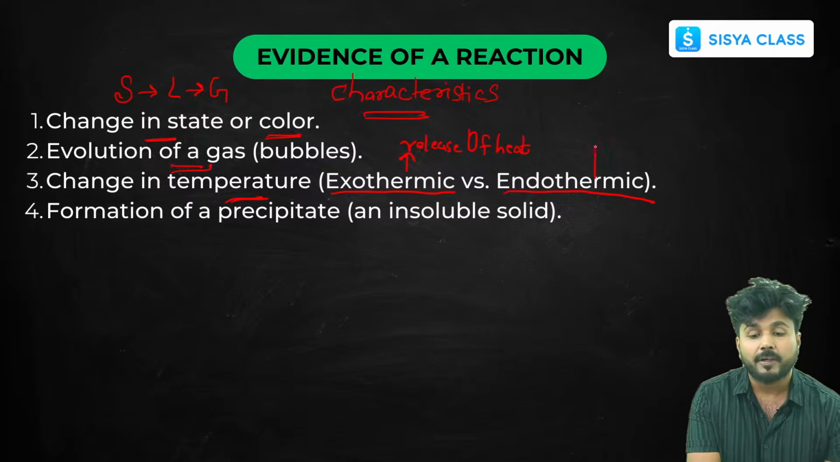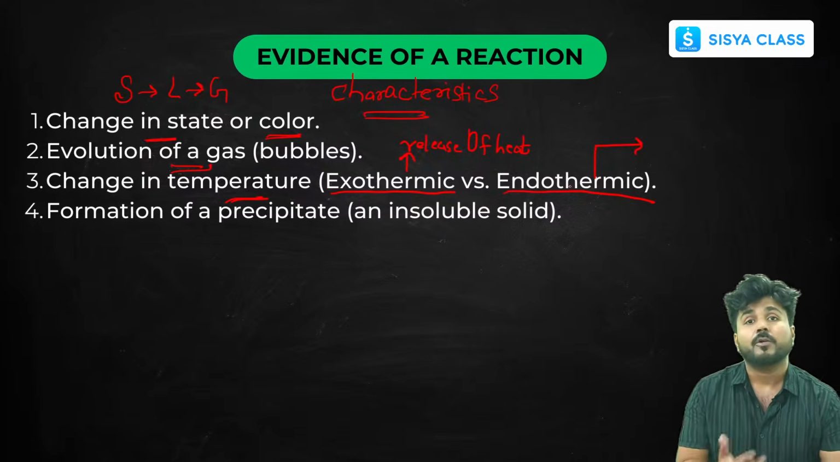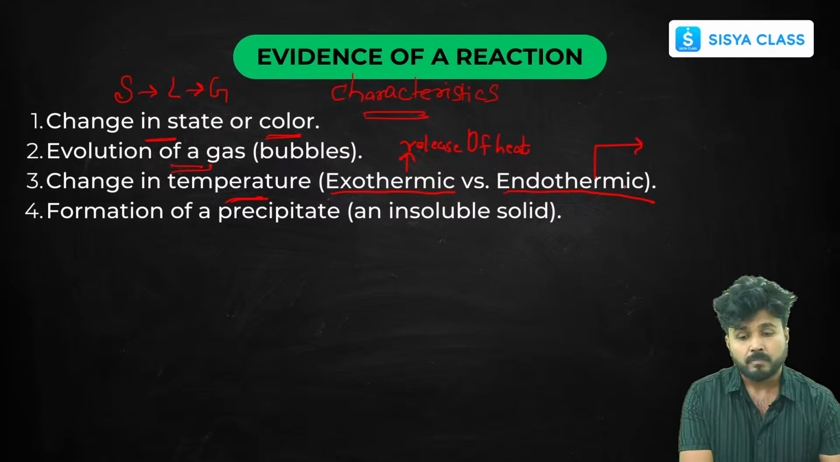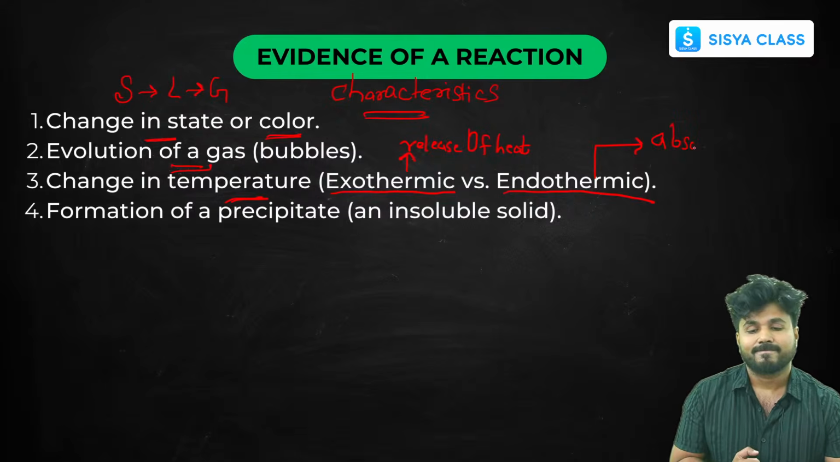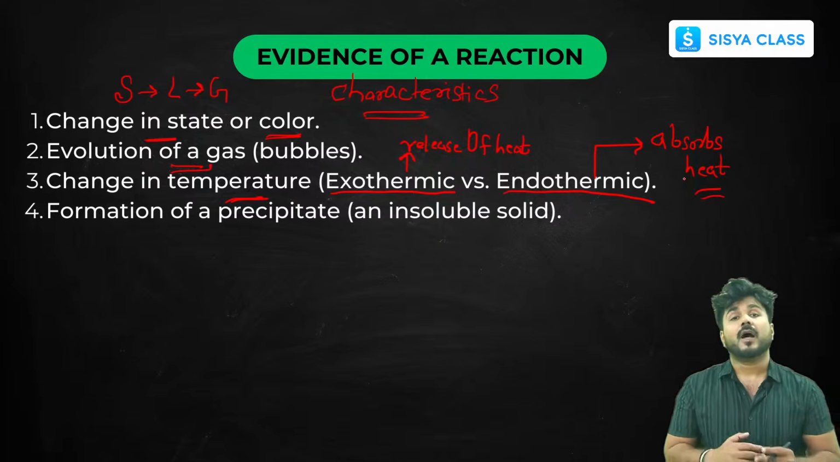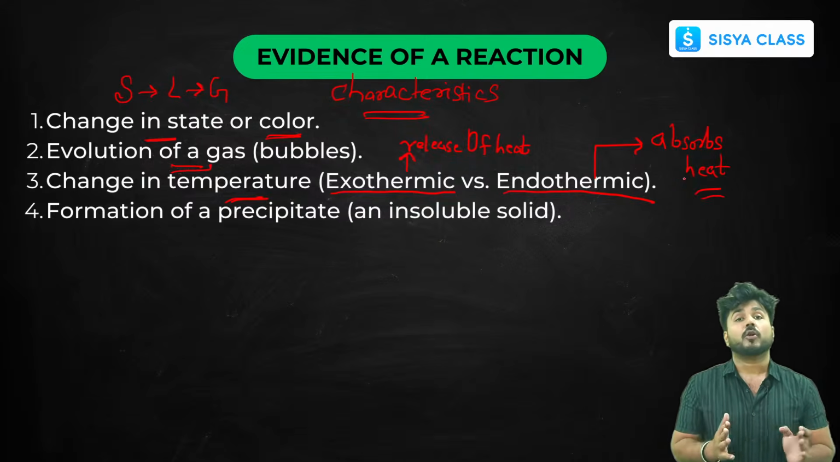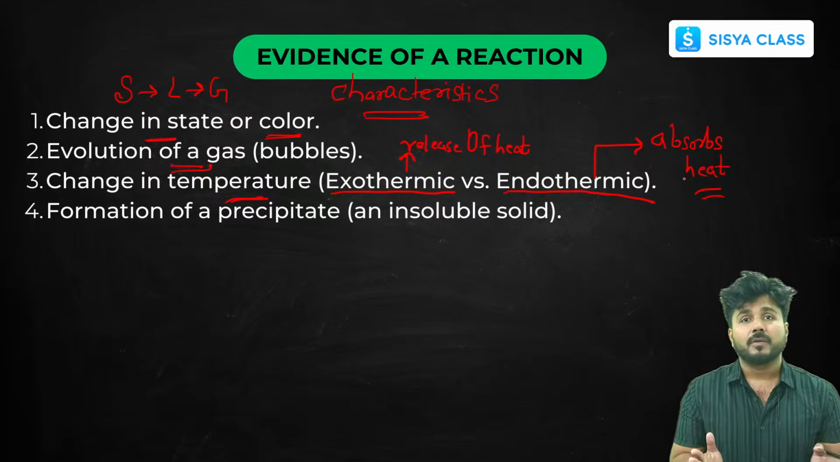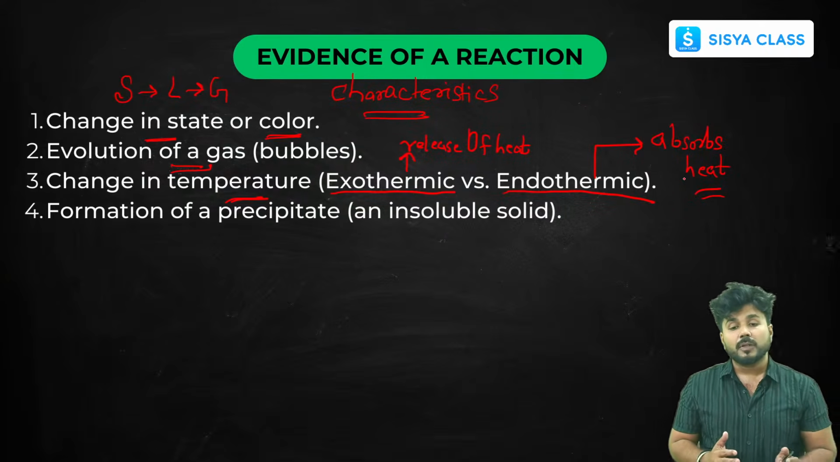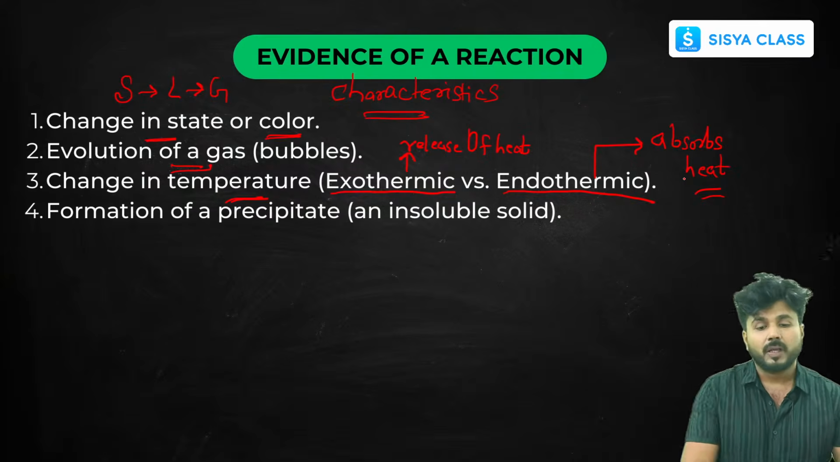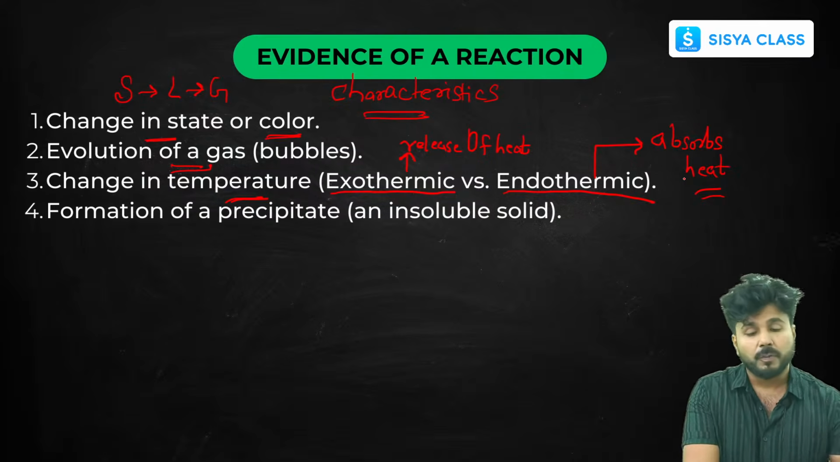And the second one is the endothermic reaction. Endothermic means the reaction absorbs some heat. What does it mean? That without heat or without increasing the temperature, these reactions are not possible. If the reactants are not that reactive, then you have to increase the temperature in order to carry out that reaction. So that is your endothermic reaction. We'll discuss it with examples as we move on further.